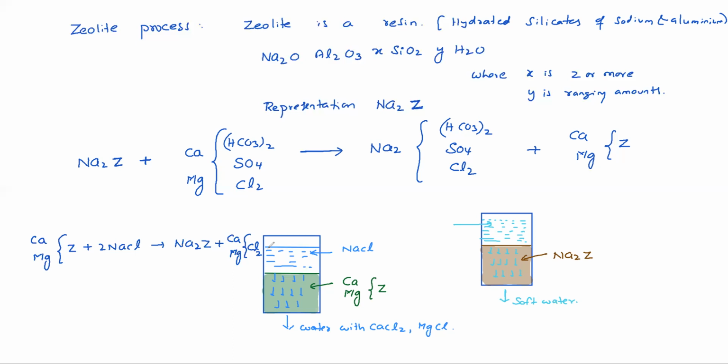Initially, the resin will have Na2Z, sodium ions. Then the Na2 will be replaced with calcium and magnesium, and Na2 goes away with water. Now in the cleaning process, we are adding NaCl salt water, making it pass through this zeolite material. So in this process, the original Na2Z will be formed. Clear?